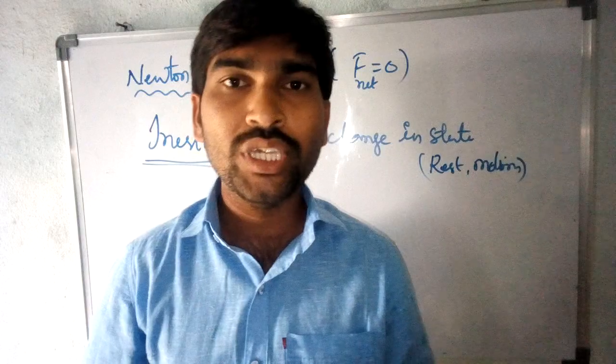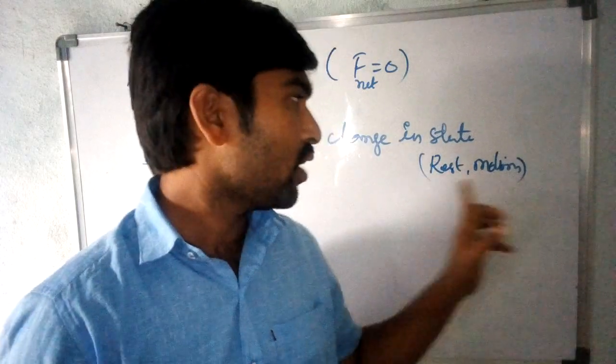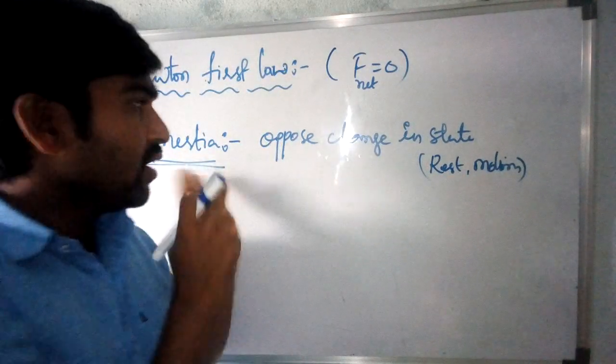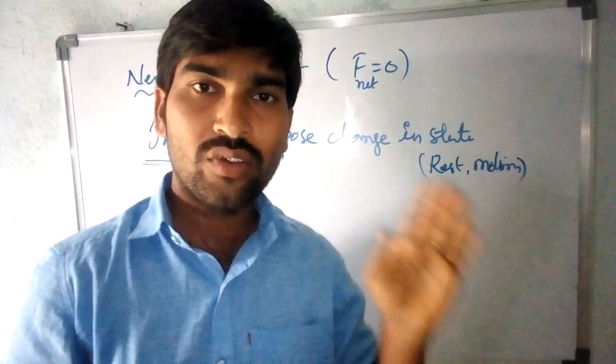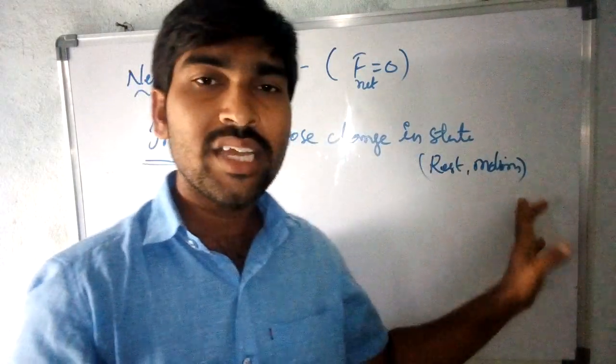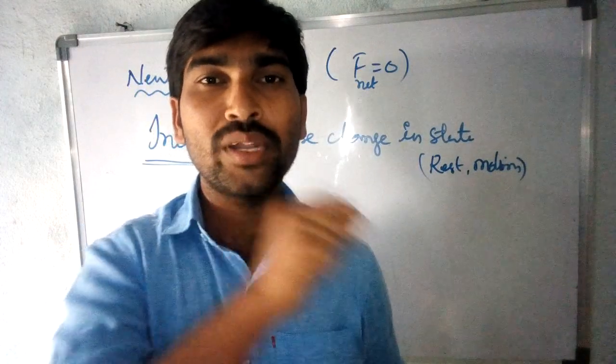When it is in motion, it continues with the motion. That is called a state. So the property of inertia is that it opposes the change in state. When it is at rest, it remains at rest. When it is in motion, it remains in motion.